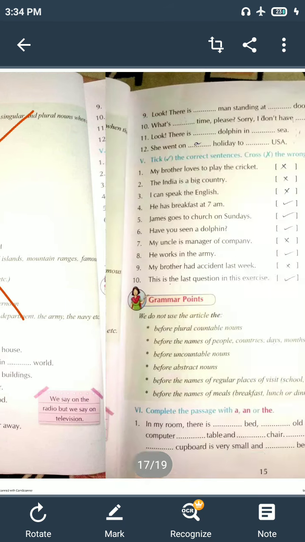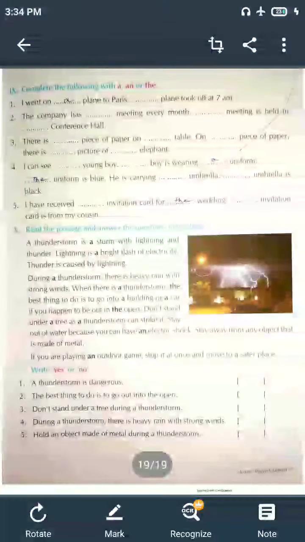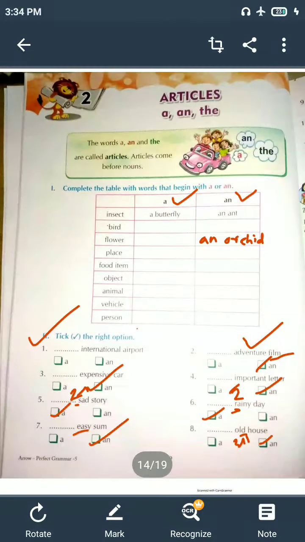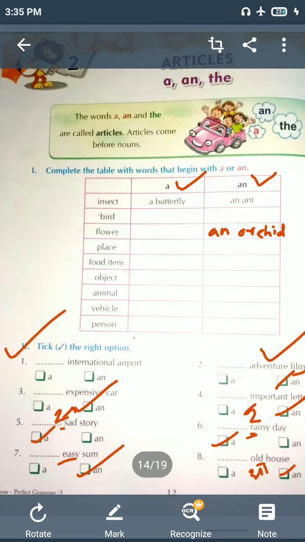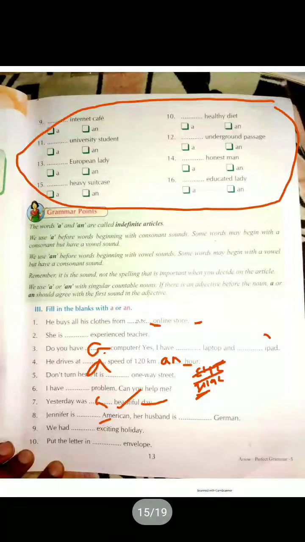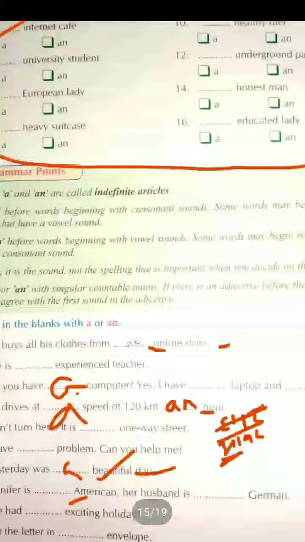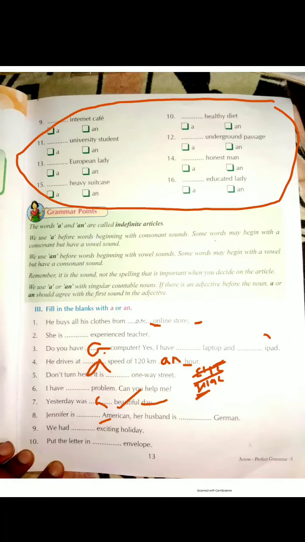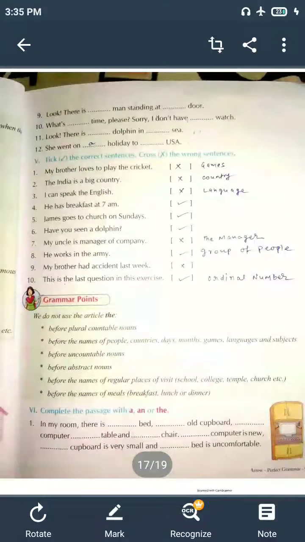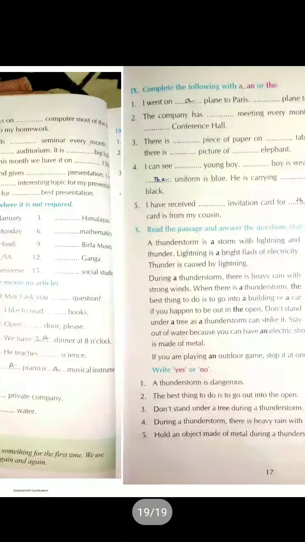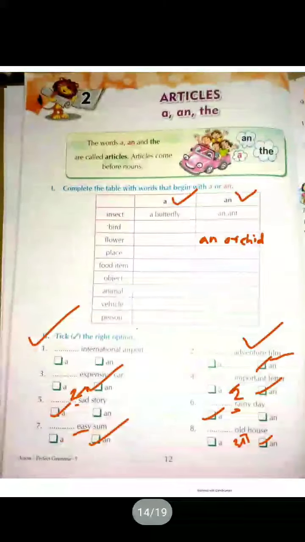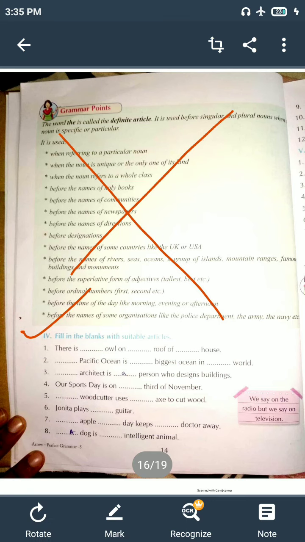Page number 16, 17, 18 and 19. These are in your grammar copy, page number 5, grammar book page number 6. Page number 12, 13, 14, 15, 16, 17. They are all in your grammar book. You have to solve them and send them to my WhatsApp number. So let's solve question 4.